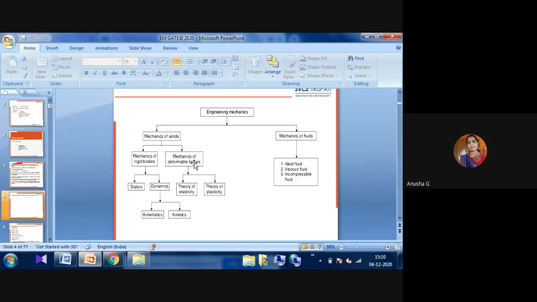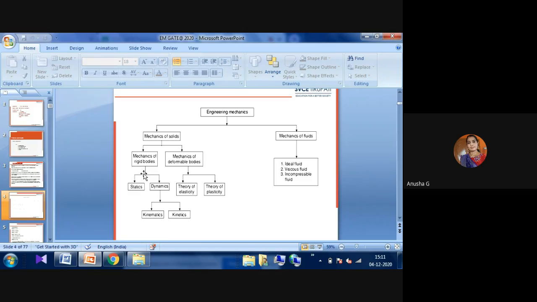In the mechanics of deformable bodies, we observe bodies that are elastically and plastically deformable. In our BTech level, for our GATE exams, we have to know about the mechanics of rigid bodies only. In MTech level, you can learn about the mechanics of deformable bodies, whether the body is in a plastic state or in an elastic state. That is, we learn the theory of elasticity and theory of plasticity at MTech level. But according to GATE and any competitive exams, we have to know the mechanics of rigid bodies.